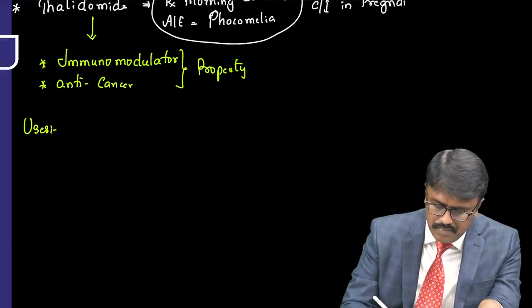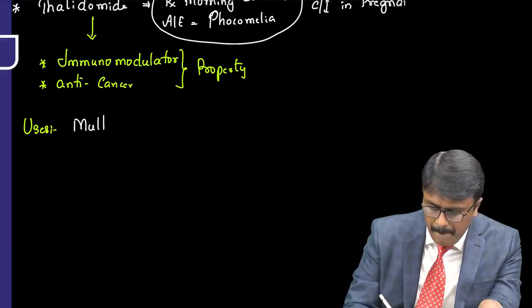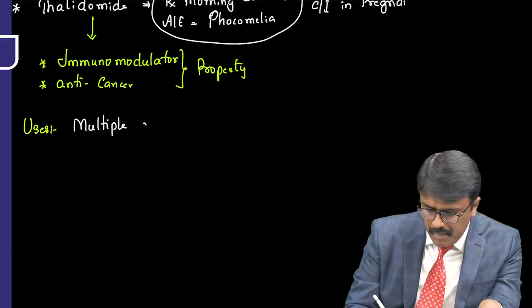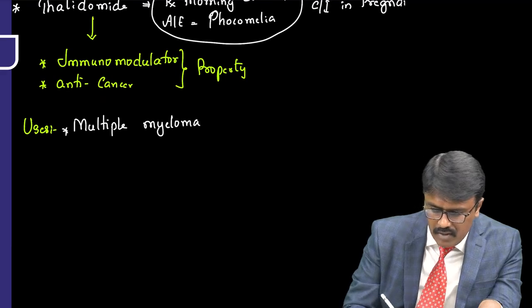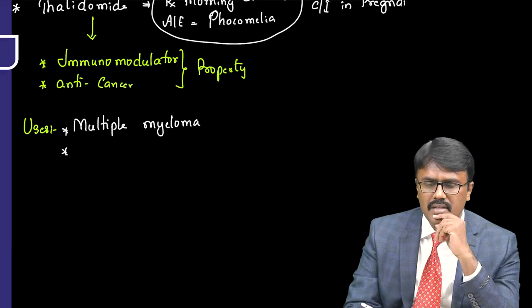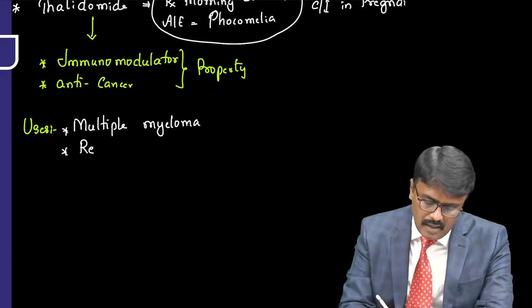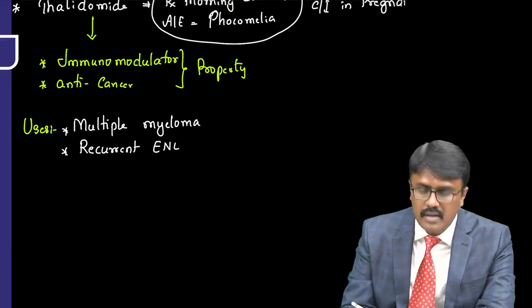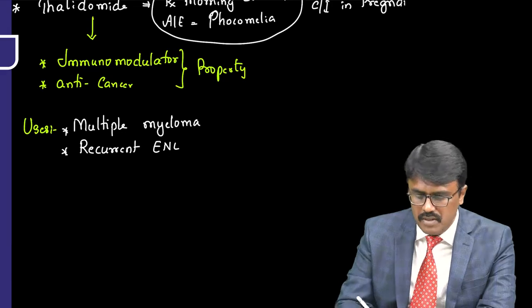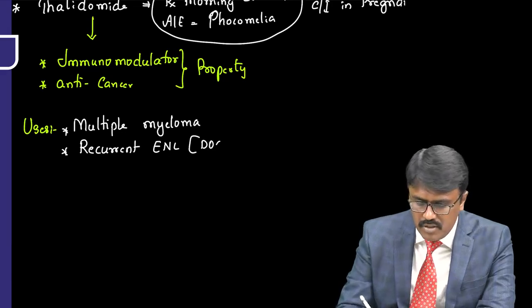It is used in multiple myeloma. And can you recall any use in leprosy? Yes, it is used in recurrent ENL, erythema nodosum leprosum. If it is occurring repeatedly, the drug of choice is thalidomide.